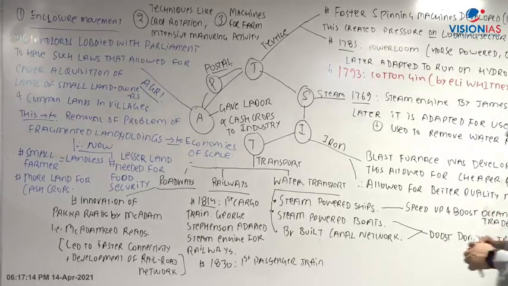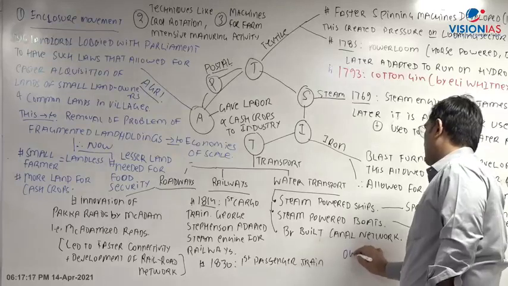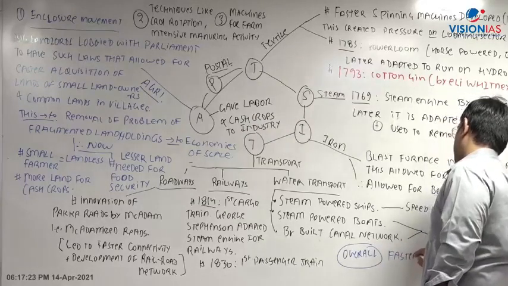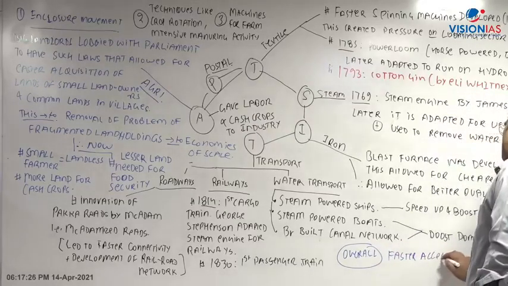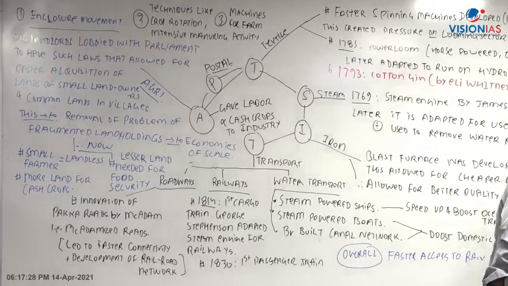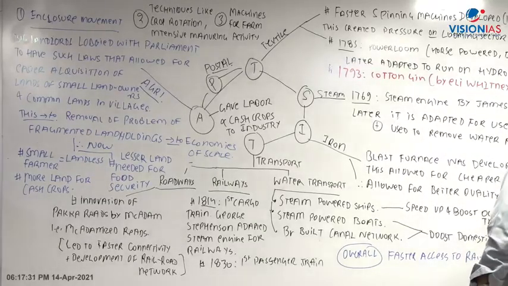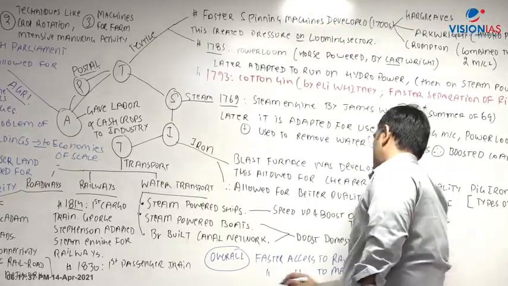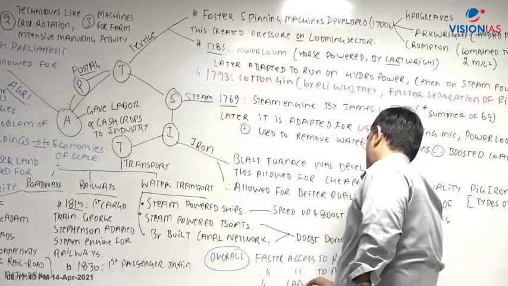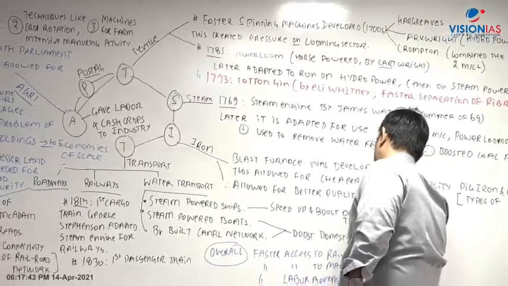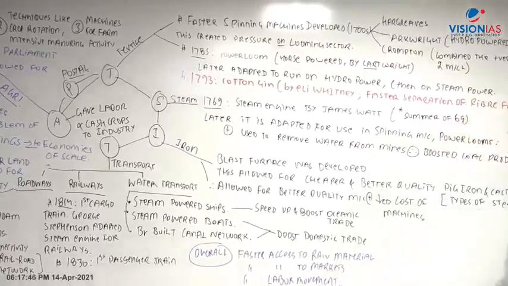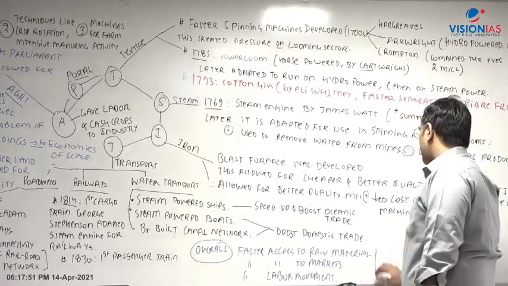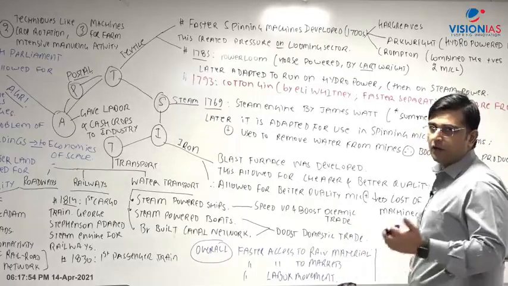So overall, in the transport sector, we are seeing faster access to raw material, faster access to markets, faster access to labor movement. And obviously it also has naval advantages. This transport sector also has military advantages.